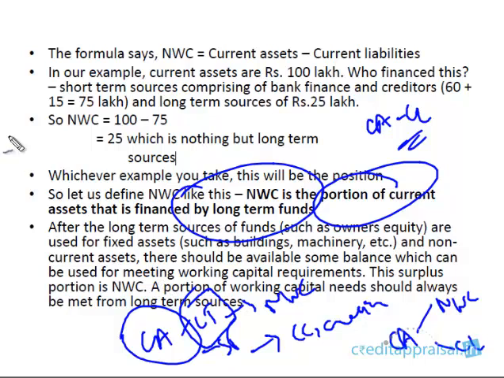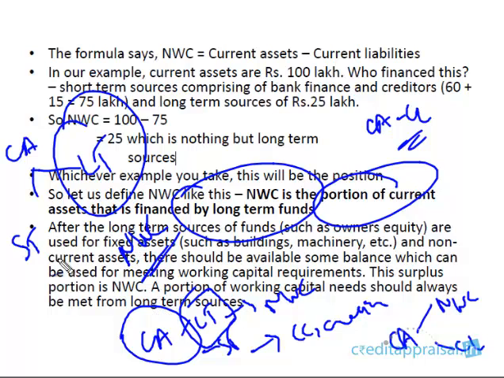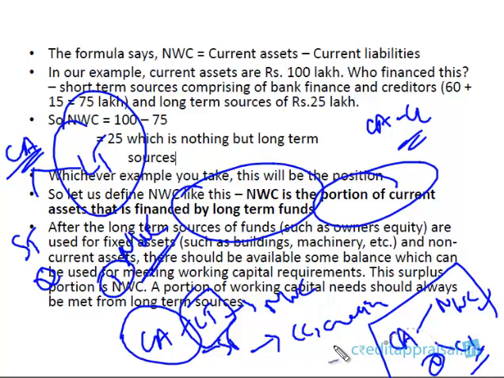What I'm saying is, current assets have to be financed by short-term sources and long-term sources. This long-term source is nothing but NWC. So current assets are financed by one, NWC, and two, short-term borrowings. Short-term, that's the current liabilities. This includes your bank borrowing, CC, your creditors, and all other short-term liabilities. So remember this: current assets are financed by NWC and current liabilities.